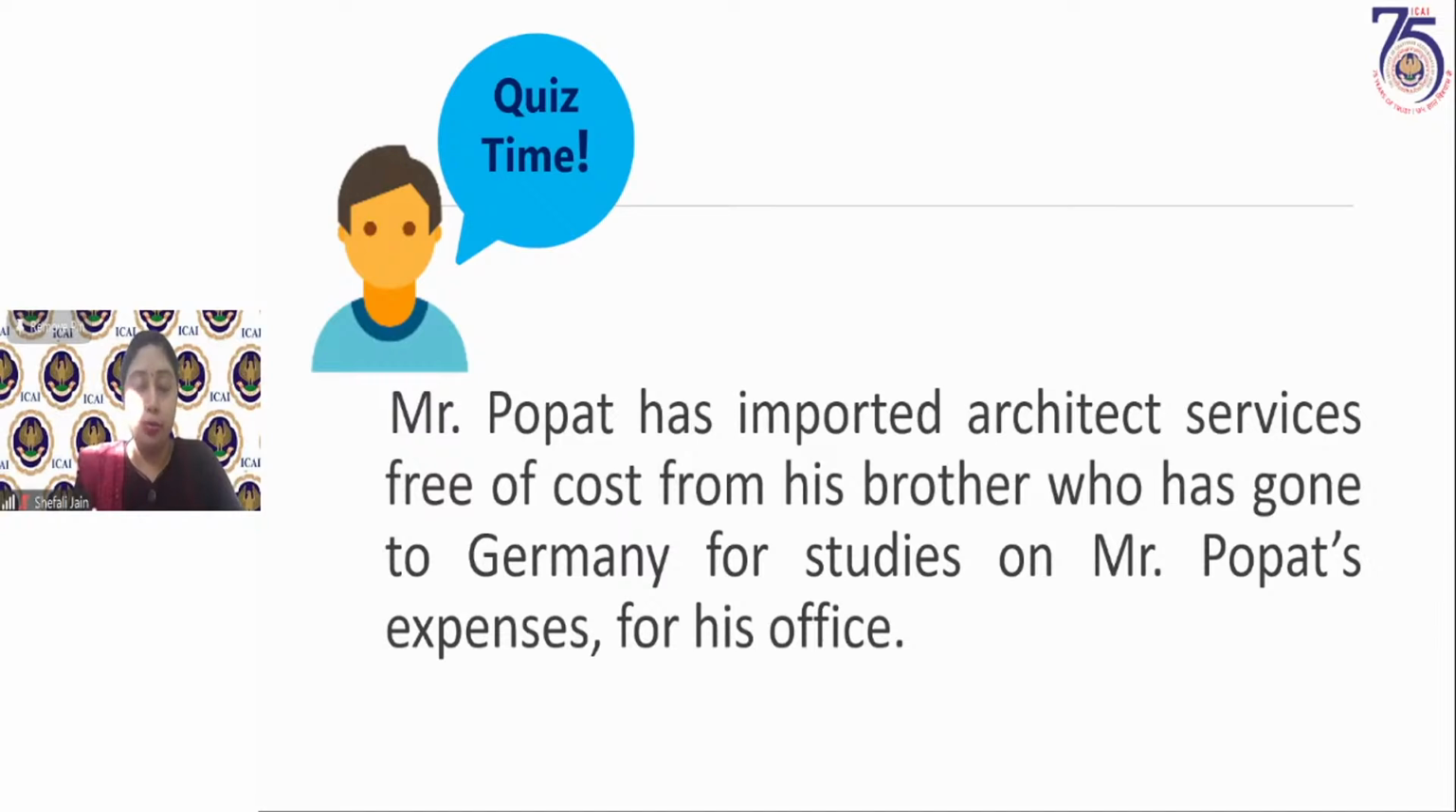We went to Schedule 1. Schedule 1 says import of services by a related person. Now here the brother is dependent on Mr. Popert because he is studying in Germany on Mr. Popert's expenses. So he helped him, or he provided architect services to him, but he is dependent on him. So he is his related person.